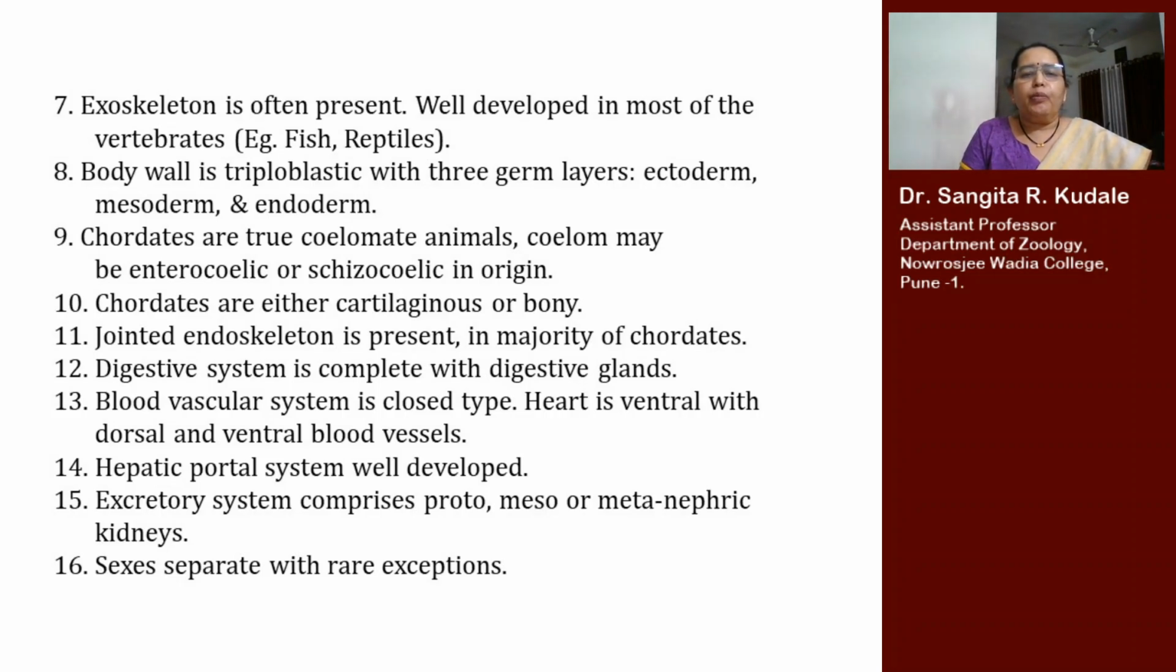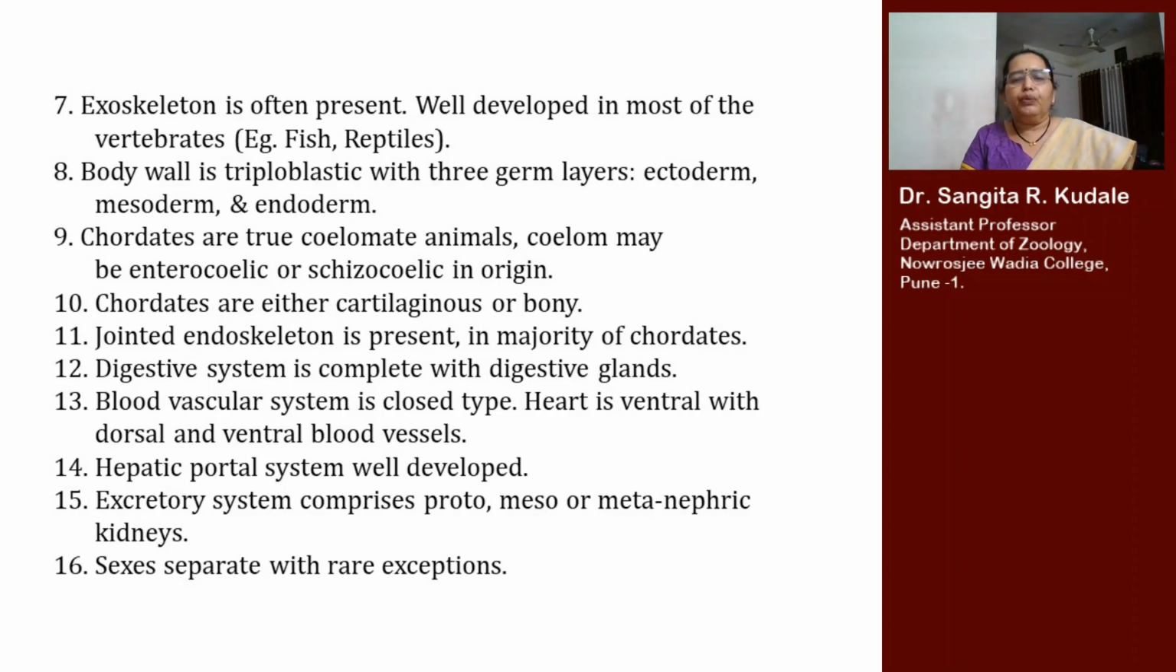Body wall is triploblastic with presence of three germ layers, that is ectoderm, mesoderm, and endoderm. Chordates are true coelomate animals. The coelom may be enterocoelic or schizocoelic in origin. Here, coelom is protective in function. Endoskeleton of chordates is either cartilaginous or bony. Endoskeleton is jointed and is present in the majority of the chordates.